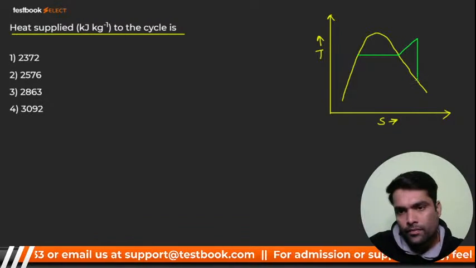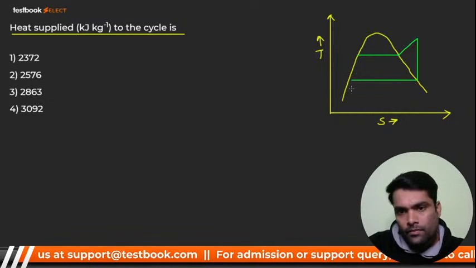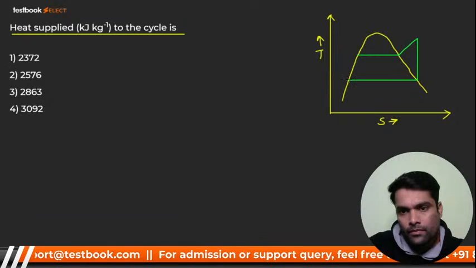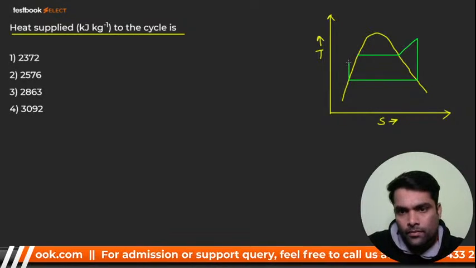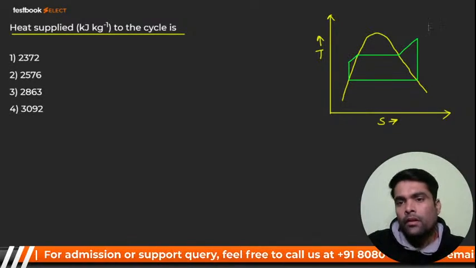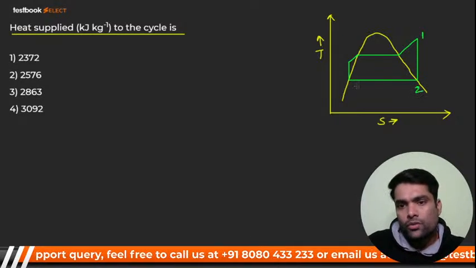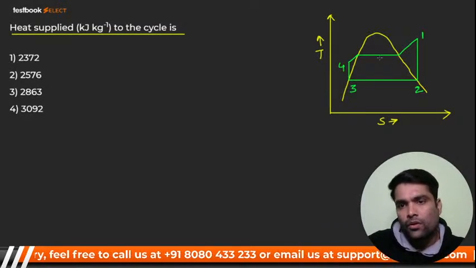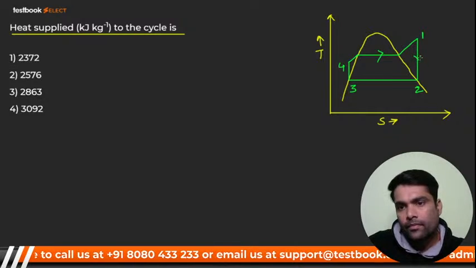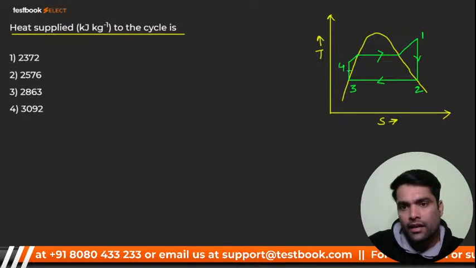It's going to be 1, it is going to be 2, it is going to be 3, it is going to be 4, right? Like this.